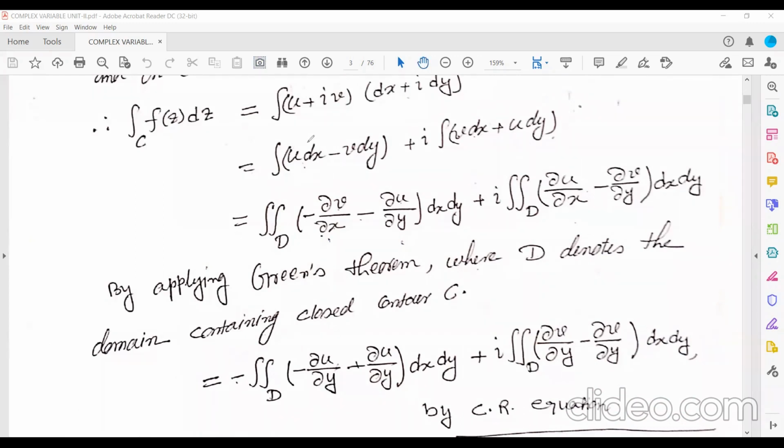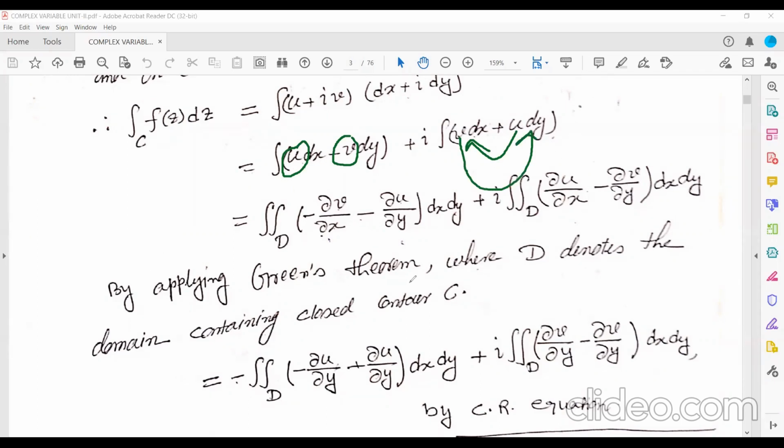Here, u dx minus v dy. So first, differentiation of this minus v with respect to x. So minus del v by del x. Then one minus will come. Then differentiation of this u with respect to y, dx dy. Plus i, same concept here. So first u with respect to x, so that is del u by del x. Minus then v, differentiation of v with respect to y. So minus del v by del y dx dy.